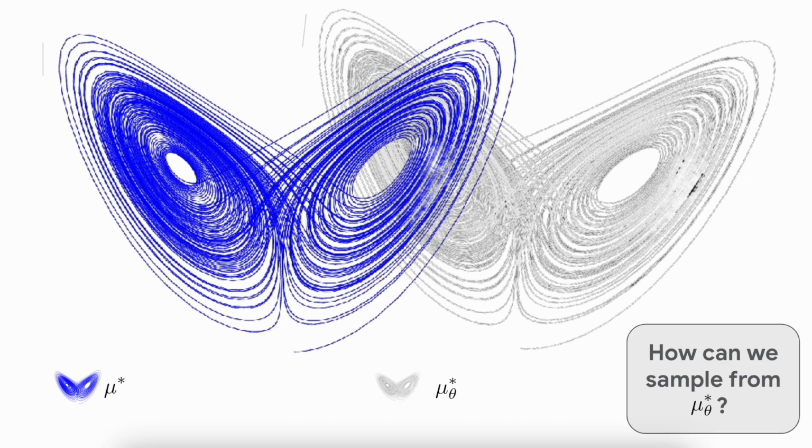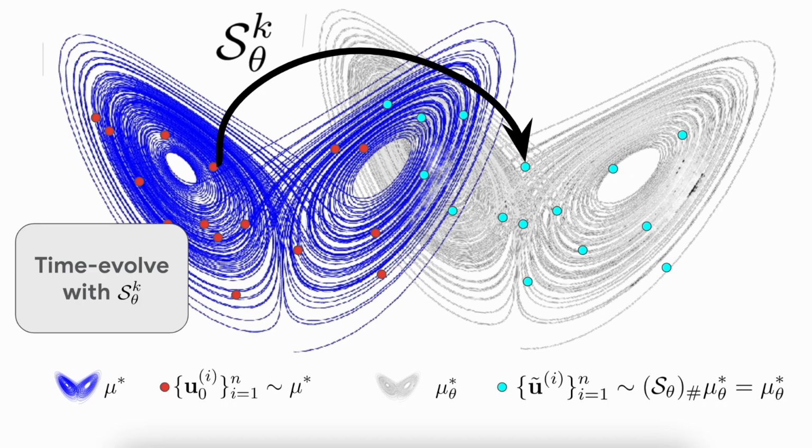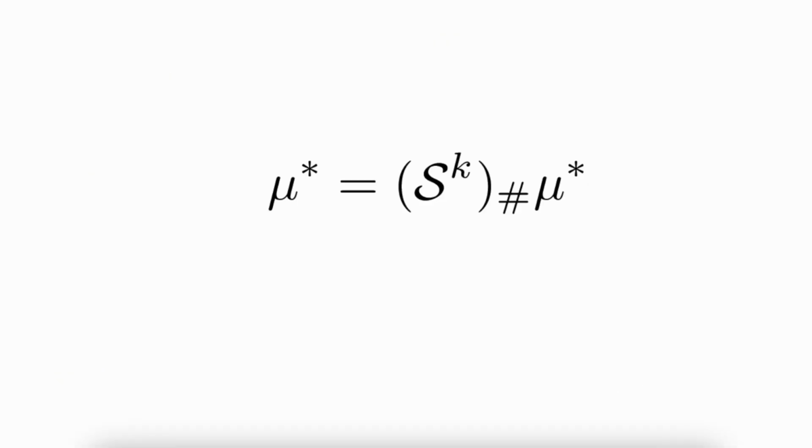We illustrate this with the following caricature. Let the blue region denote the true invariant measure, and the gray one denote the learned one. If we start with the initial conditions sampled from mu star, shown here in red, we can obtain samples from the learned invariant measure, shown here in light blue, by time evolving these points for some sufficiently large number of steps k.